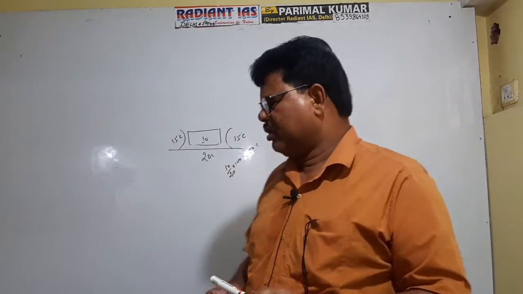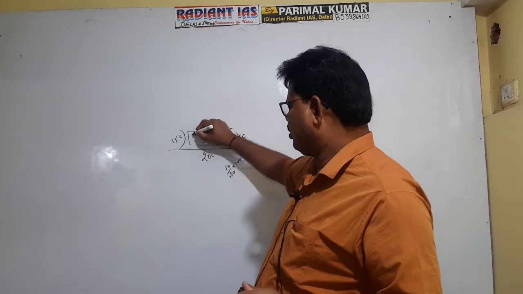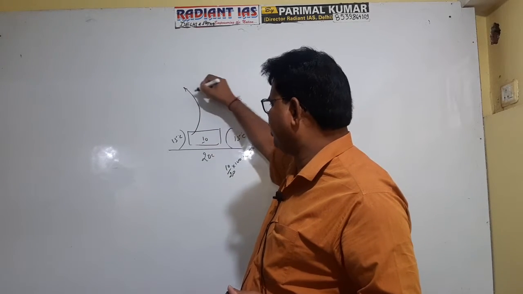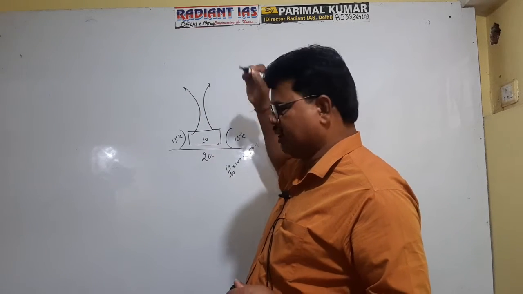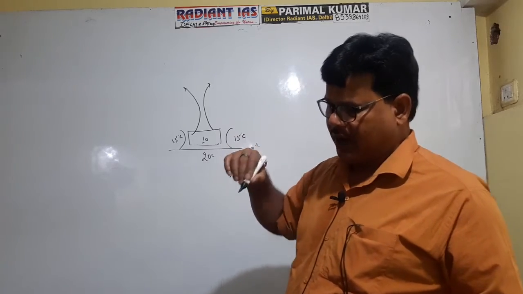Getting well now? So when the air uplifts, this air will have to work against the gravitational pull of the earth, and this work will be performed at the cost of its own internal energy, because this air is an example of a closed system. It uplifts without mixing with the adjoining air. That's why in a closed system, if the closed gaseous system performs work, the work is performed at the cost of its own internal energy.